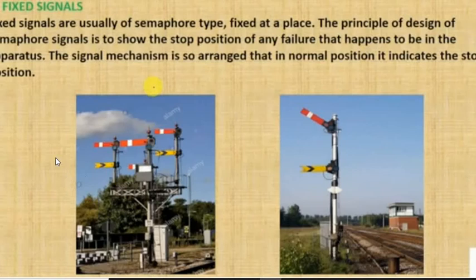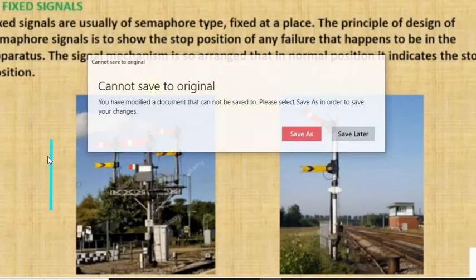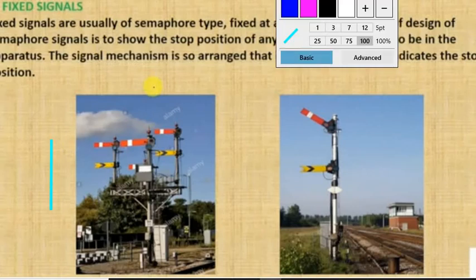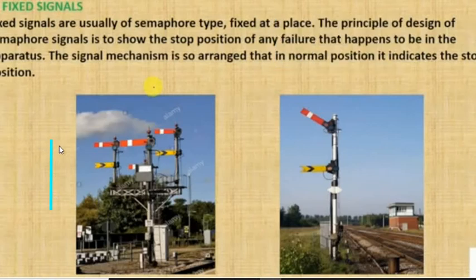For example, suppose this is a pole, and the signal is in this position, at 90 degrees to the pole. This vertical is called the pole, and that horizontal rod, the red arm, is called the arm.